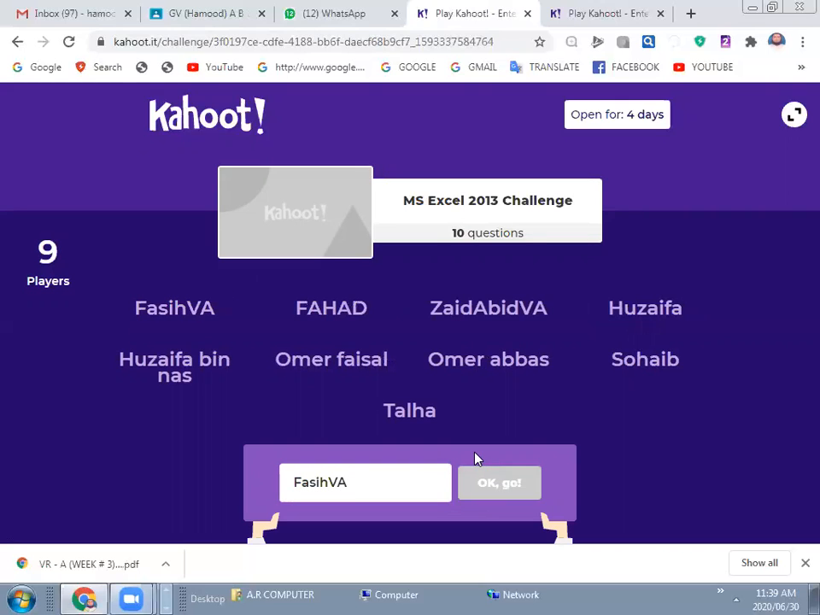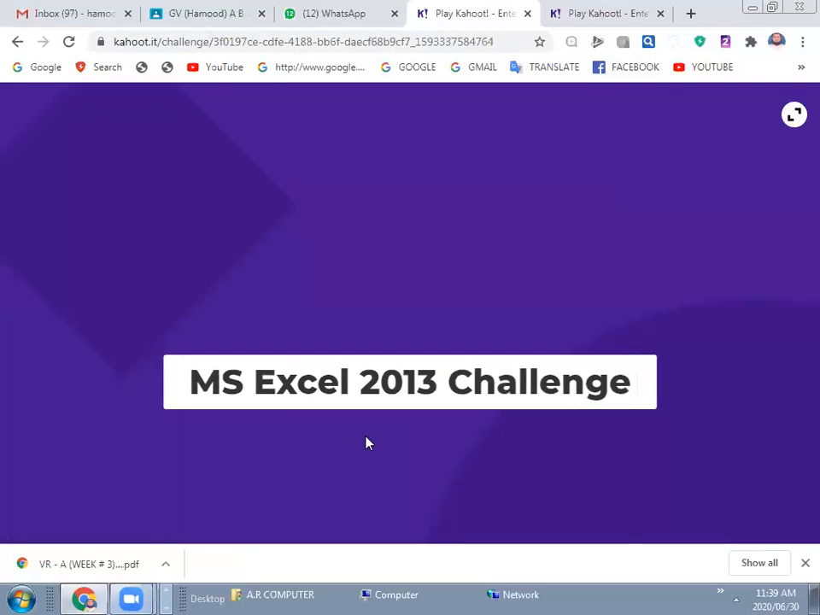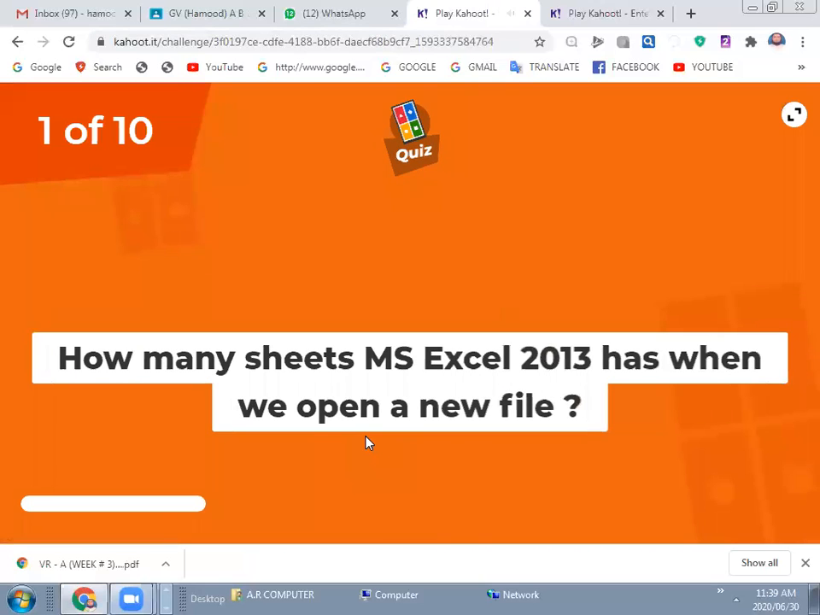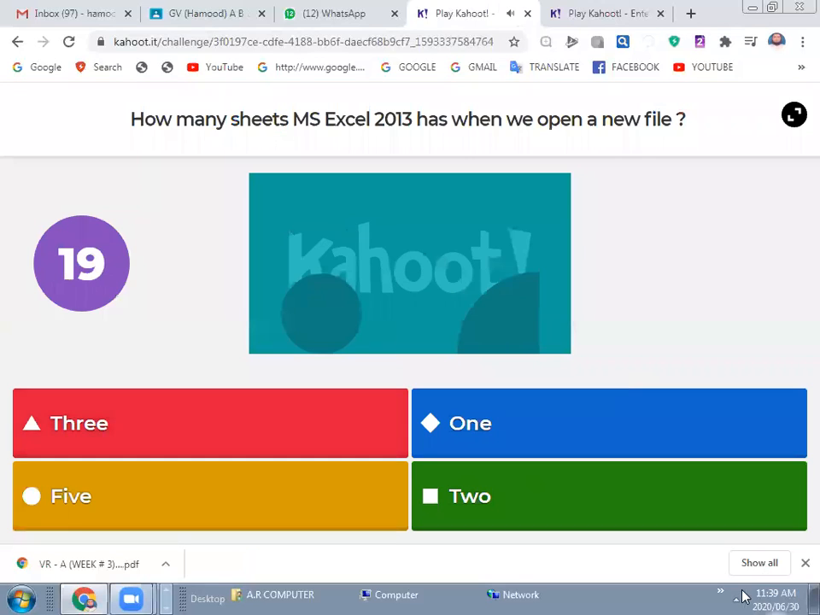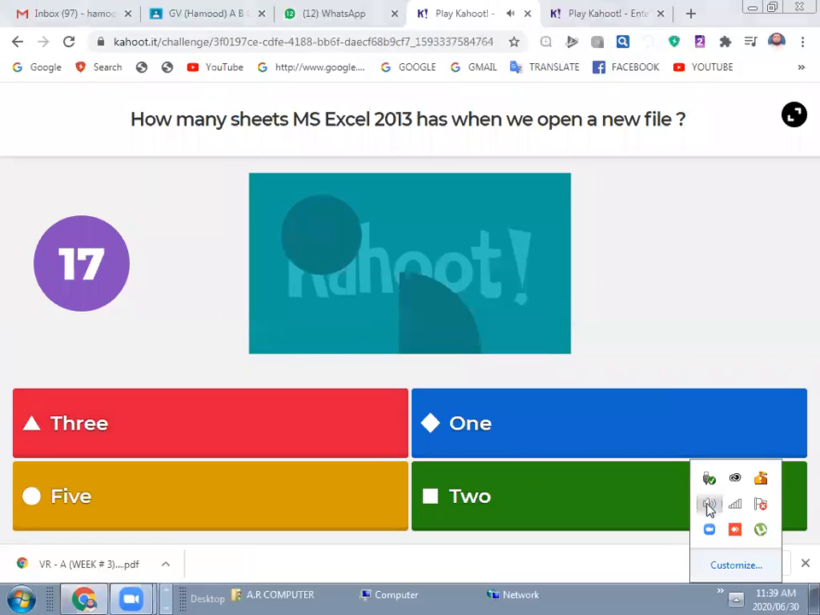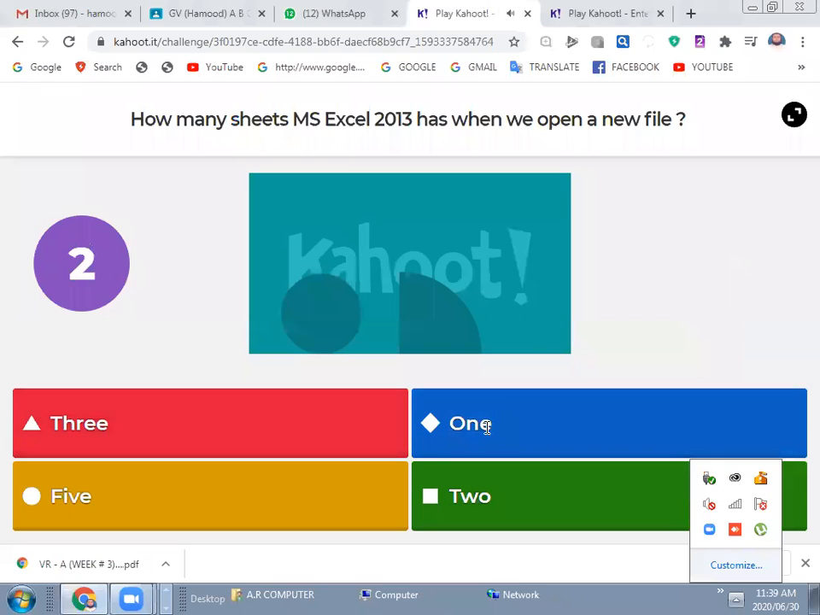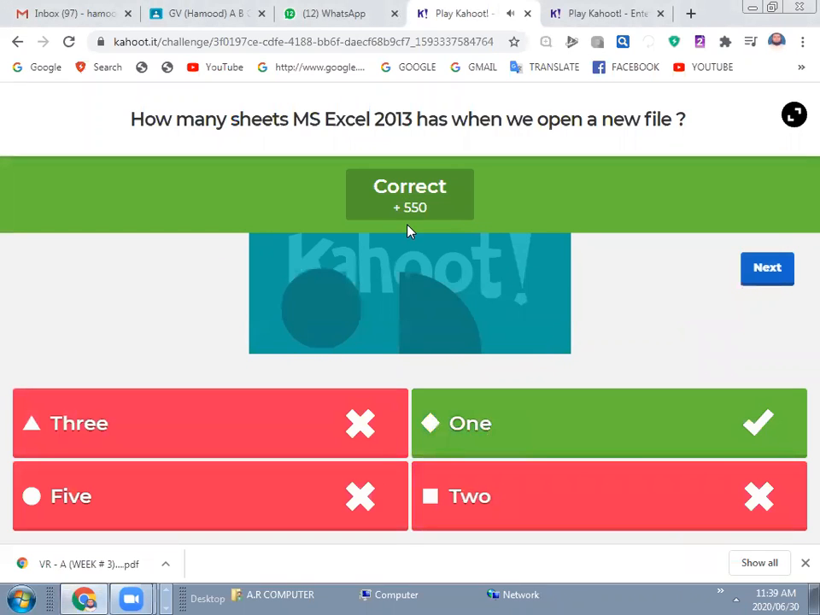And see this. These students have played the Kahoot game. Like, how many sheets does MS Excel have? It is better to turn off the sound. Now, how many sheets does MS Excel have when we open a new file? 3, 1, 2, 5. Who can answer? The correct answer is 1. All right. Are you getting it, boys?